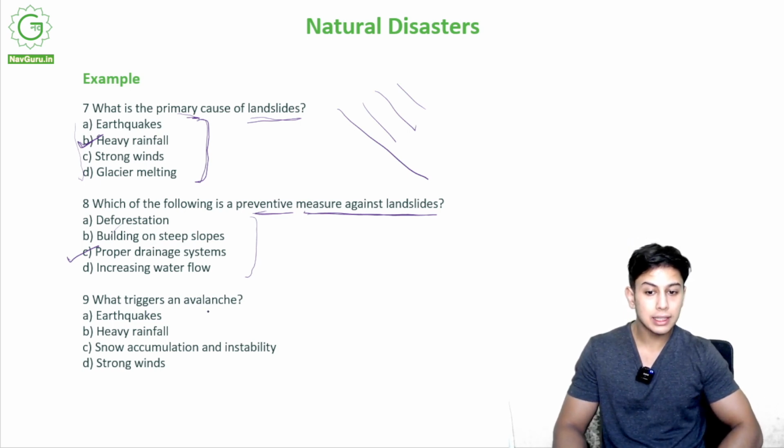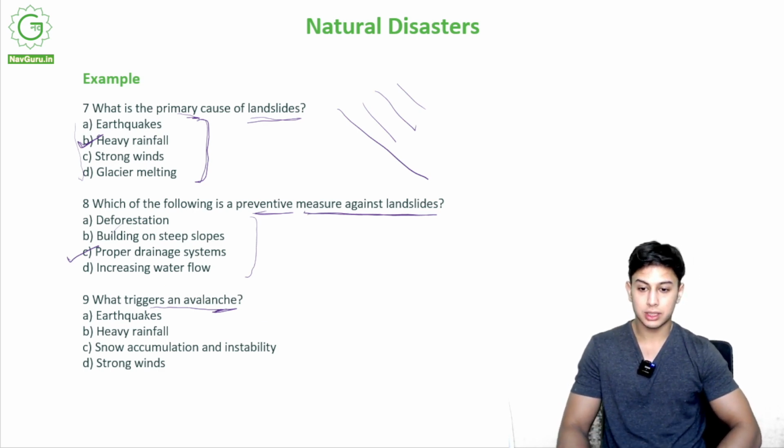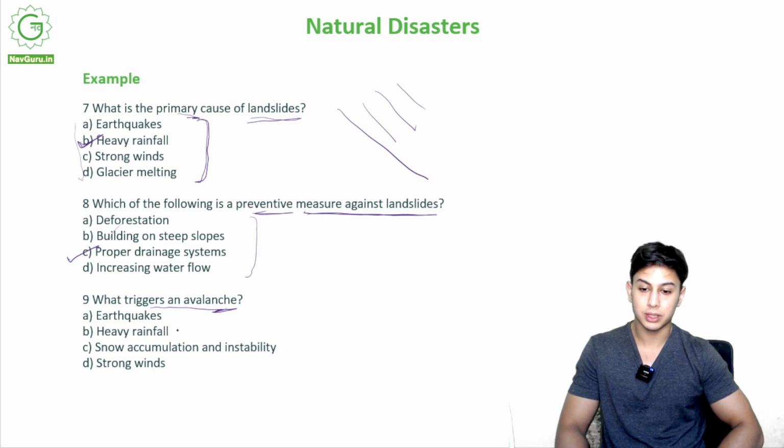Now, what triggers an avalanche? What is the thing due to which an avalanche starts, right? Is it an earthquake? Is it heavy rainfall? Is it snow accumulation and instability? Or is it strong winds? It is snow accumulation and instability.